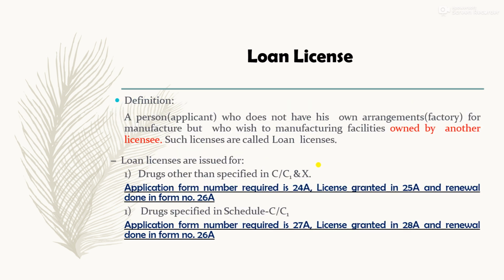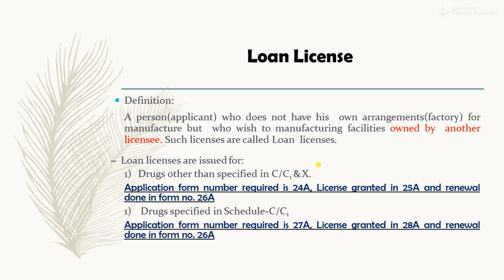The next is about the loan license. So what is a loan license? Basically, a loan license is a concept in which the applicant does not have his own arrangements for the factory and he wishes to manufacture the drugs. So he does the work at another manufacturing unit. The process is called a loan license.